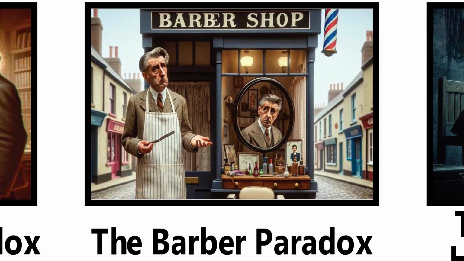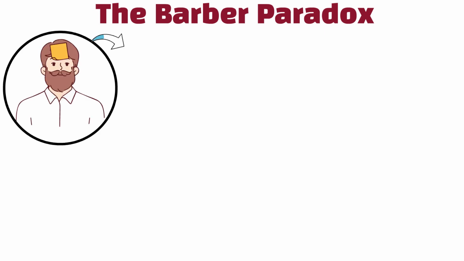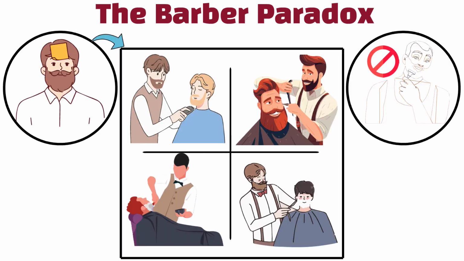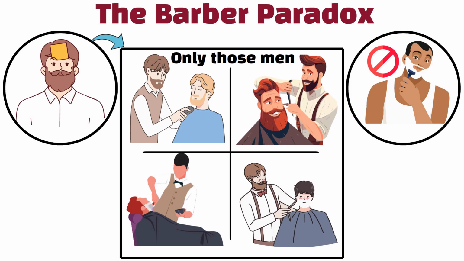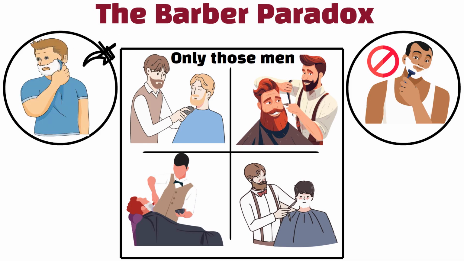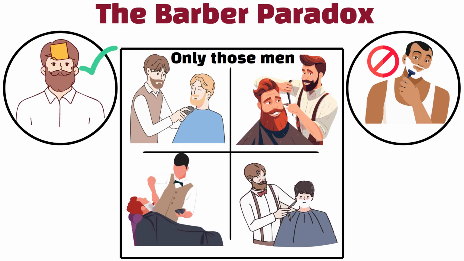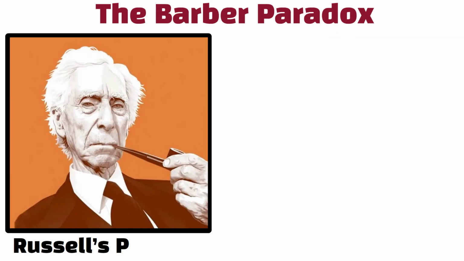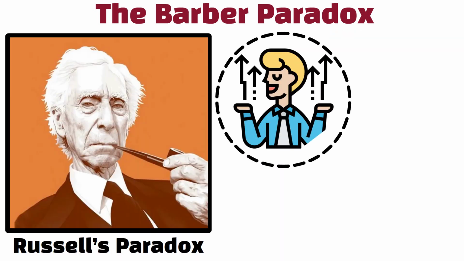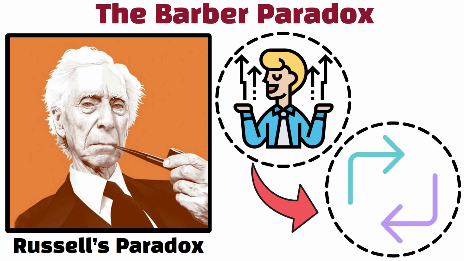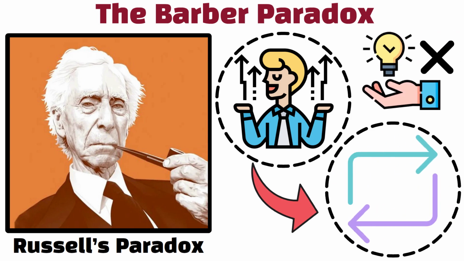The Barber Paradox. The Barber Paradox describes a barber who shaves all men who don't shave themselves, and only those men. If the barber shaves himself, he shouldn't. If he doesn't shave himself, he should. Either choice breaks the rule. Like Russell's paradox, it shows how certain self-referential definitions cause logical loops with no consistent solution.